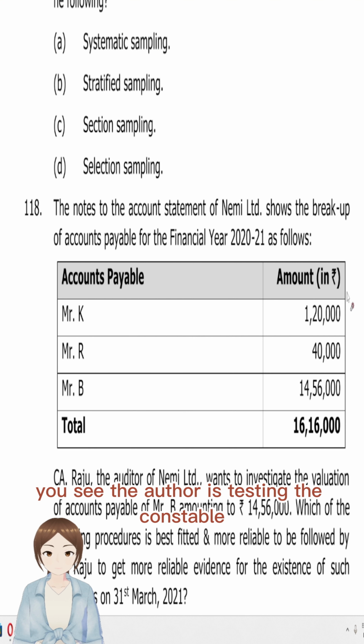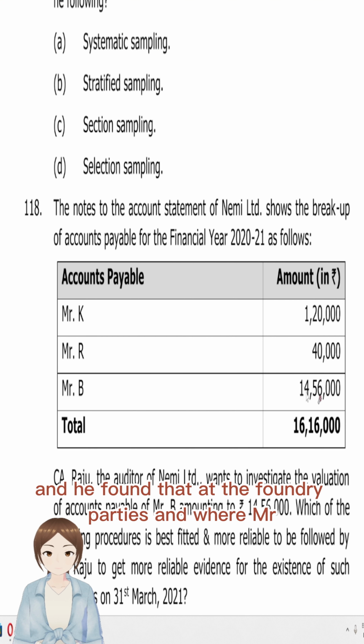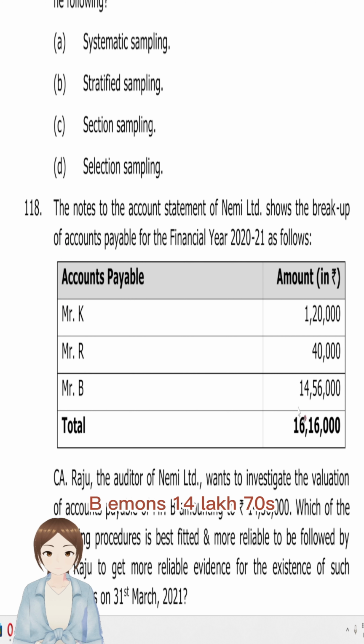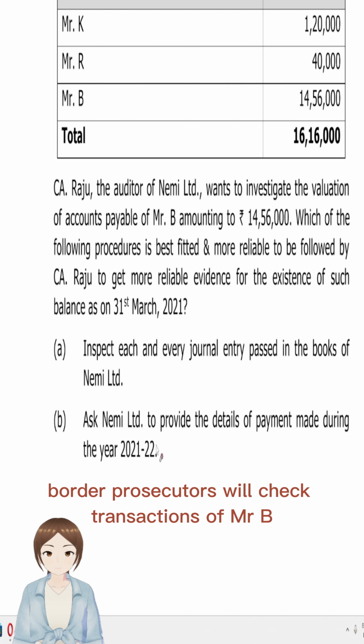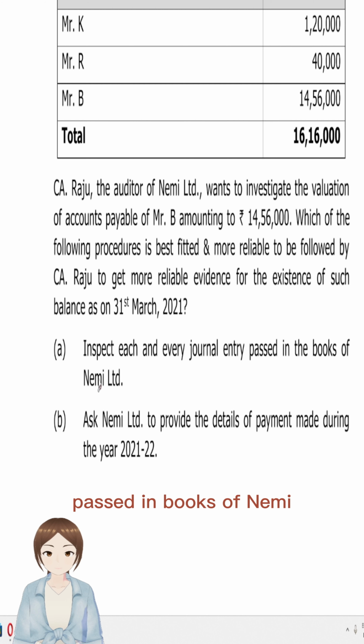MCQ 118 CA final. The auditor is testing the accounts payable and found three parties, where Mr. B amounts to 14 lakh 56,000 out of 16 lakh 16,000, which is a very significant amount. What are the alternative audit procedures to check transactions of Mr. B? Inspect each and every journal entry passed in books of NEMI?